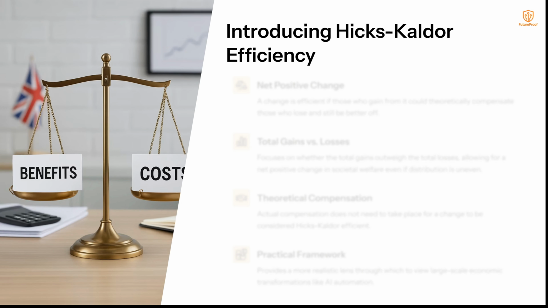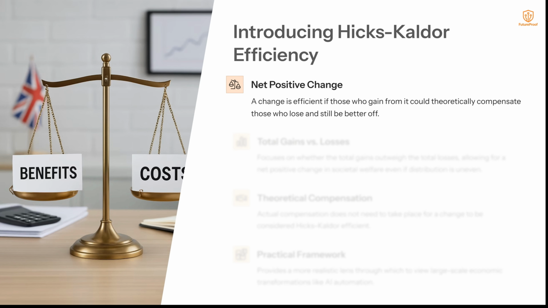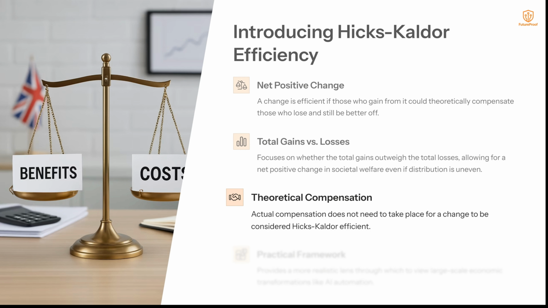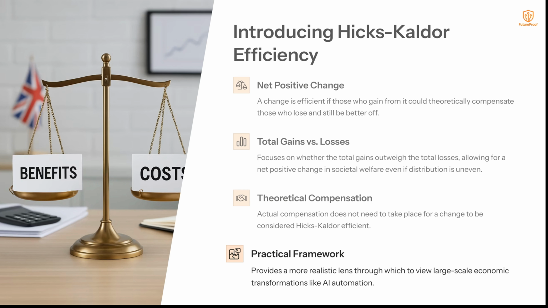Introducing Hicks-Kaldor efficiency: net positive change. Under Hicks-Kaldor efficiency, a change is efficient if those who gain from it could theoretically compensate those who lose and still be better off. Total gains versus losses. Hicks-Kaldor efficiency focuses on whether the total gains outweigh the total losses, allowing for a net positive change in societal welfare even if the distribution is uneven. Theoretical compensation. Actual compensation does not need to take place for a change to be considered Hicks-Kaldor efficient. Practical framework. Hicks-Kaldor efficiency provides a more realistic lens through which to view large-scale economic transformations like AI automation.